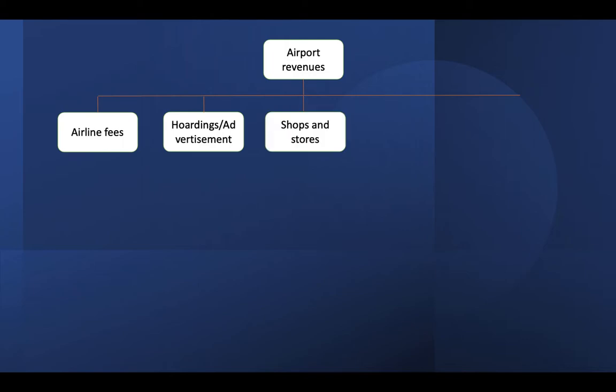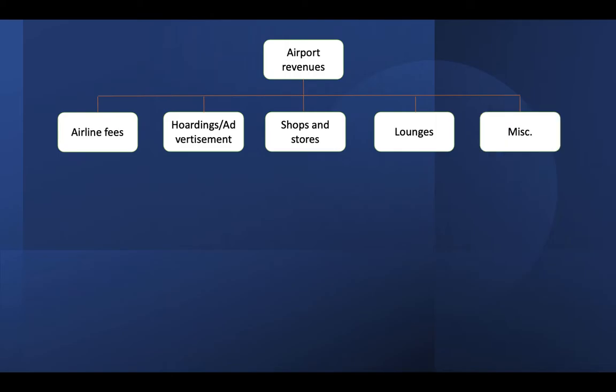Third is shops and stores. So you must be knowing that there are shops, and the bigger the airport, the more the revenue stream from these shops and stores: liquor stores, bookstores, and all these kinds of stores. The other one is the lounges, so yeah, they add to the revenue stream. And then in miscellaneous, I inquired from the person who was coordinating the case whether he wanted me to consider any other revenue streams also.